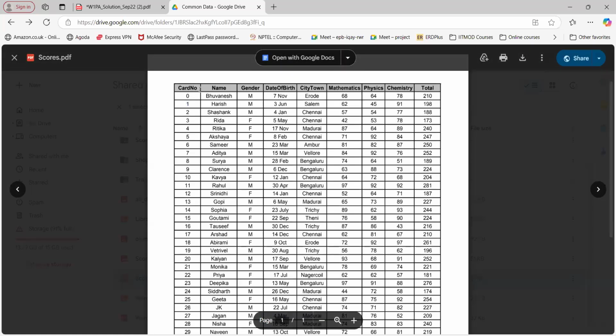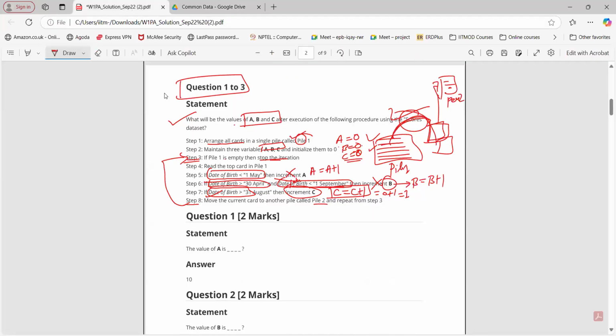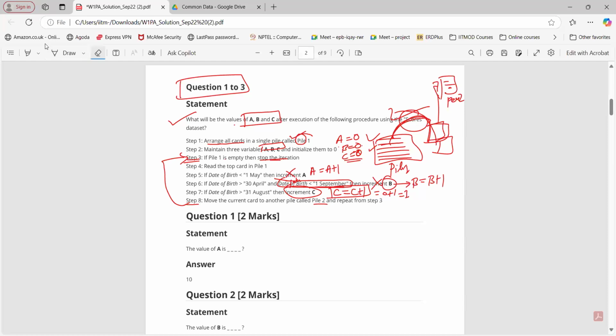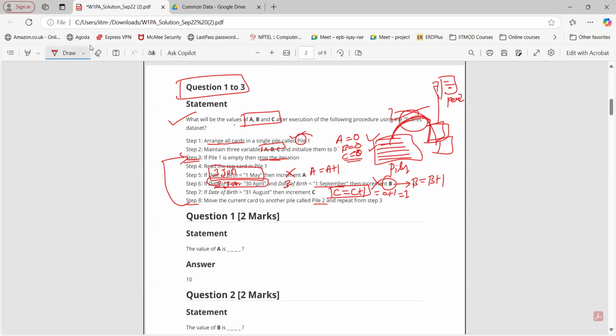Card number 1, again date of birth is 3rd June. So again we need to check these particular steps. Step number 5: is 3rd June less than 1st May? Is this true? No, sir. What about step number 6? Is 3rd June greater than 30th April? Yes, sir. What about the second condition? Date of birth less than 1st September? Yes, 3rd June is less than that.